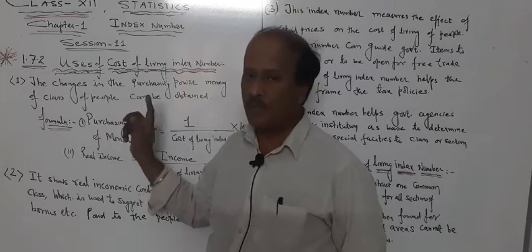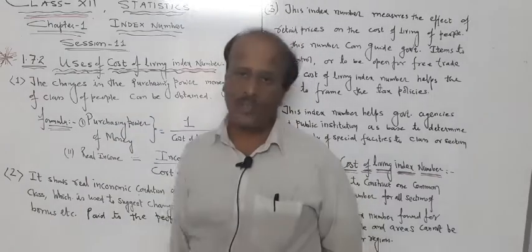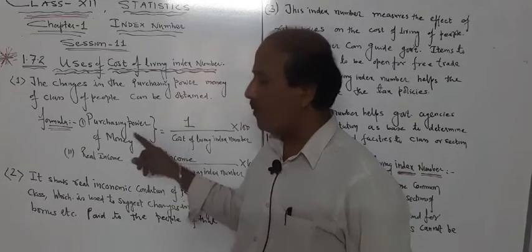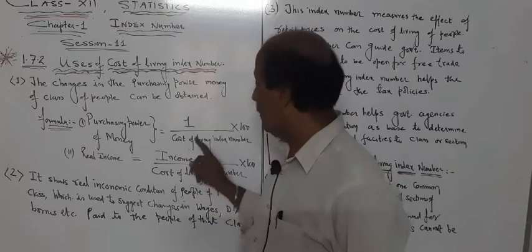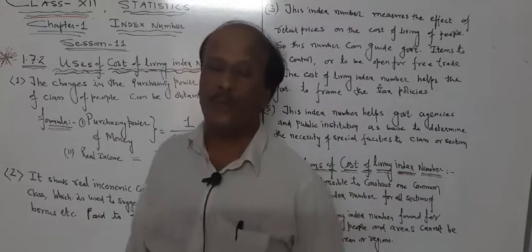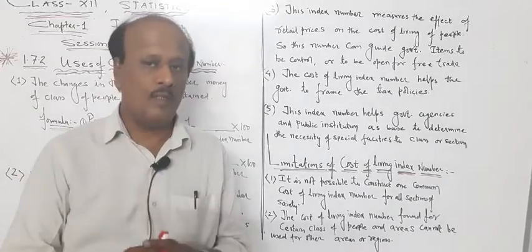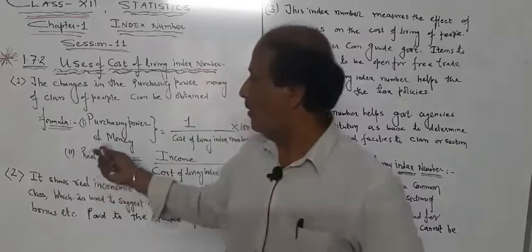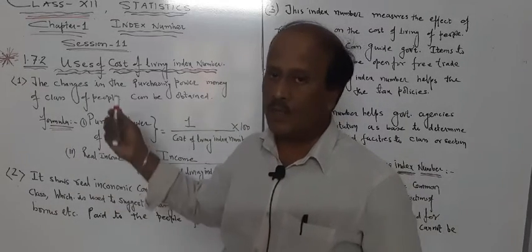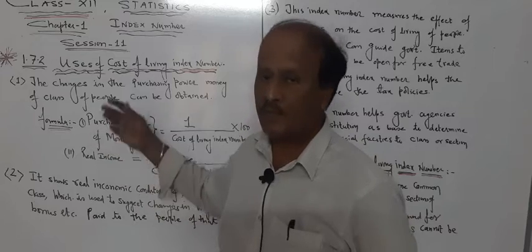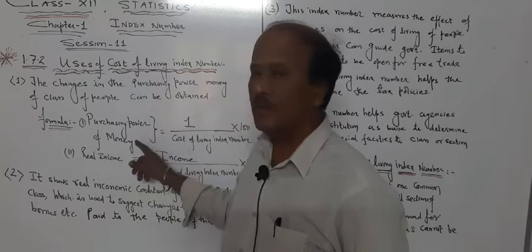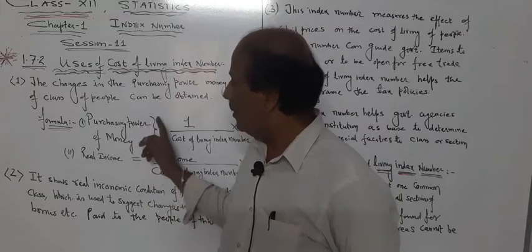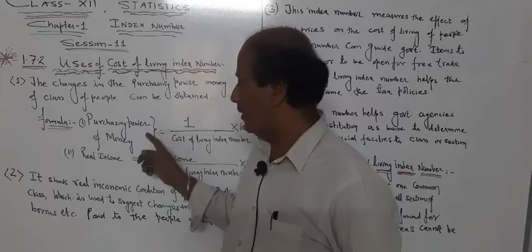If they don't have money, they will not be able to purchase the item. There is one formula given in your book, and we can have a question in the exercise also. The formula for the purchasing power of money is the reciprocal of the cost of living index number: 1 upon cost of living index number, multiplied by 100. So it gives a percentage change in the purchasing power of the people. Naturally, if the cost increases in the society, retail price increases, then purchasing power is going to decrease and vice versa. There are many other circumstances also for finding this purchasing power.